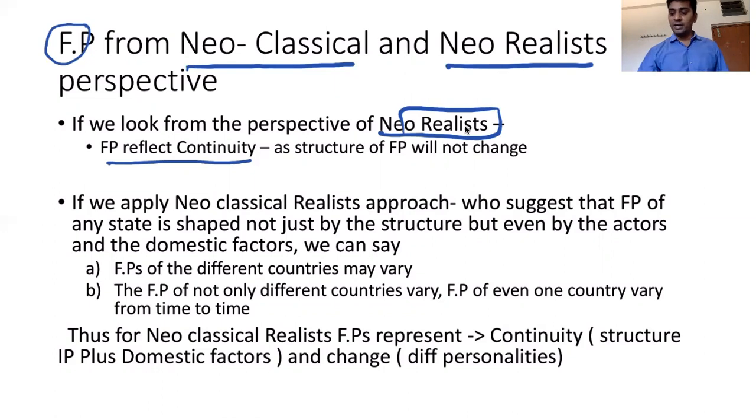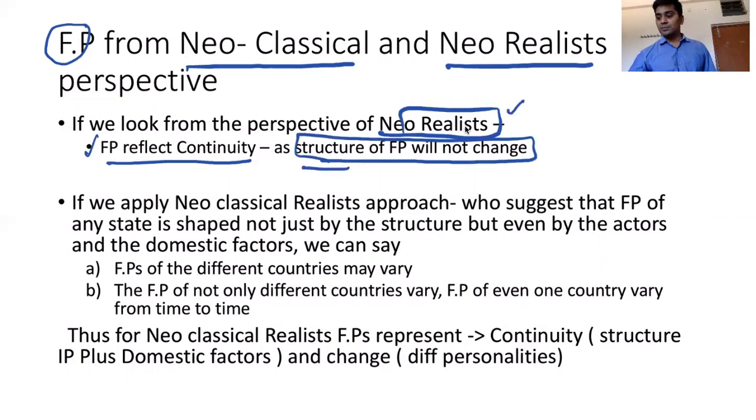So foreign policy reflects continuity as far as the neo-realist is concerned, because the structure of international relations will not change as per the neo-realist. What is that structure? As per the neo-realist, it is a struggle for power. That structure will always remain constant. As a result, foreign policy reflects continuity, whether in 1950, the 1960s, or 2000 or 2020.